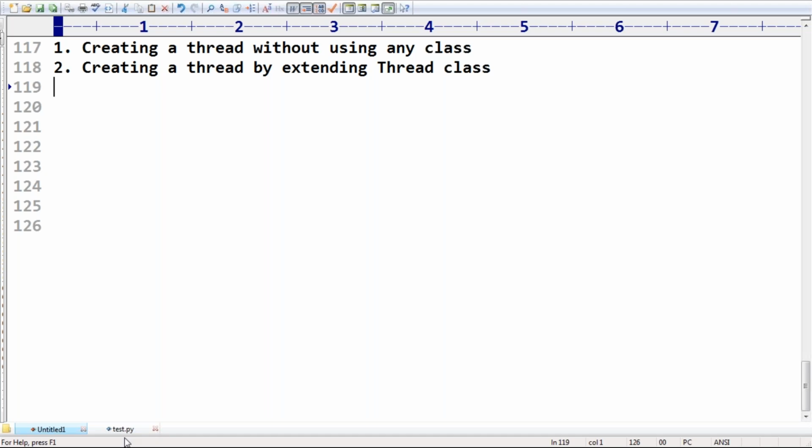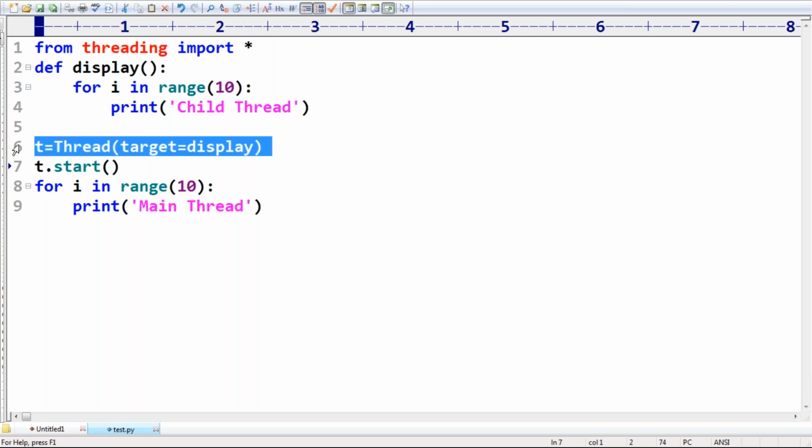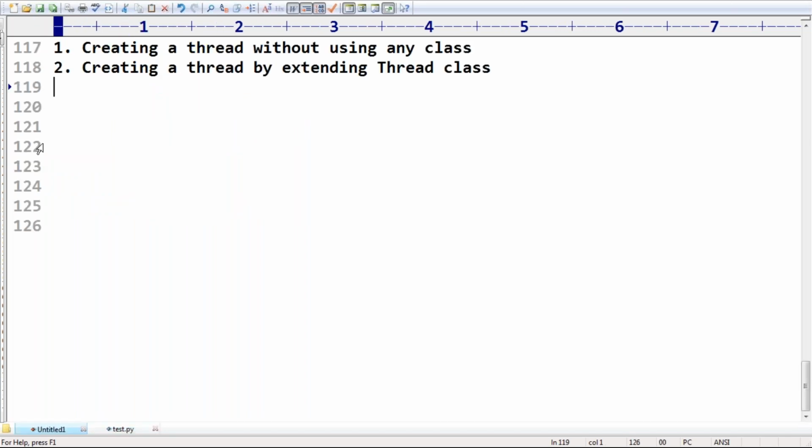In the last example, if you observe, Thread is a class. We are creating a thread object by passing this argument. So what this line is doing is creating a thread object. Thread is a predefined class. Remember that. Next, I want to create a thread by extending the Thread class.